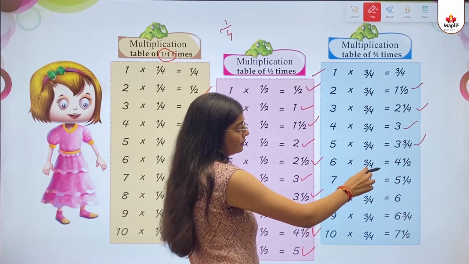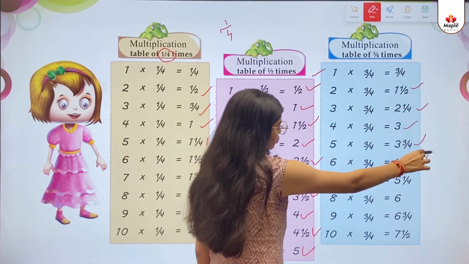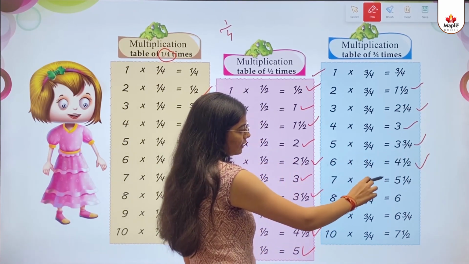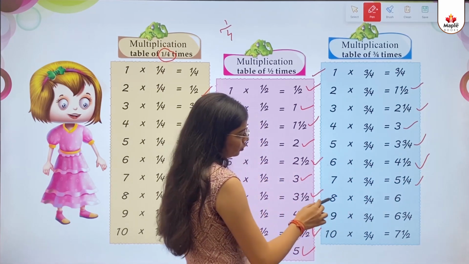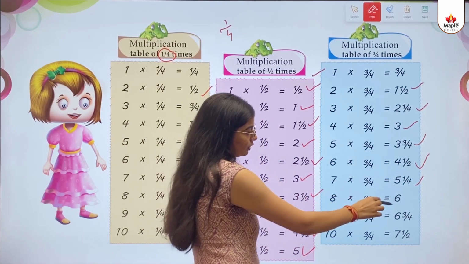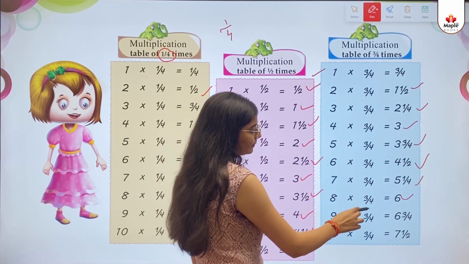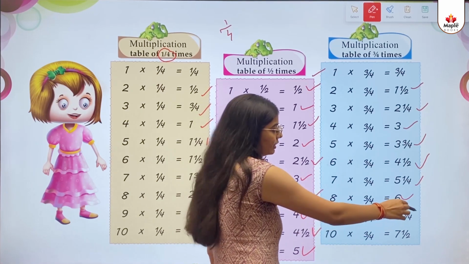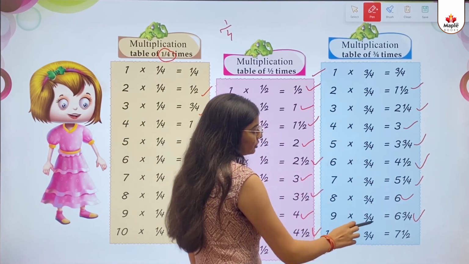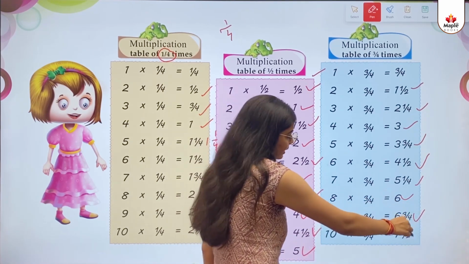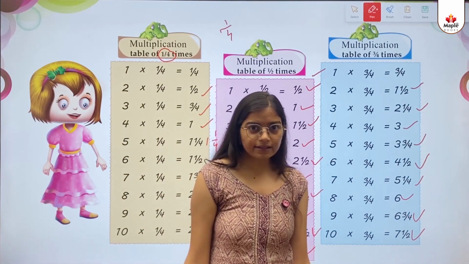6 multiply 3 by 4 equals to 4 1 by 2. 7 multiply 3 by 4 equals to 5 1 by 4. 8 multiply 3 by 4 equals to 6. 9 multiply 3 by 4 equals to 6 3 by 4. 10 multiply 3 by 4 equals to 7 1 by 2. Is this much clear kids?